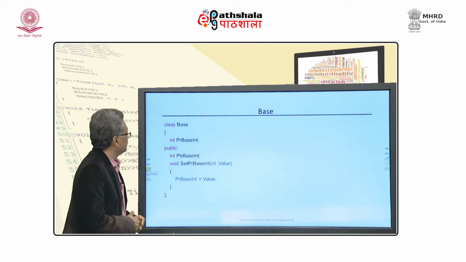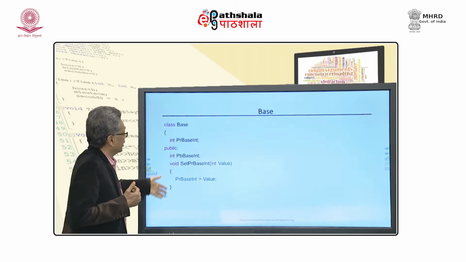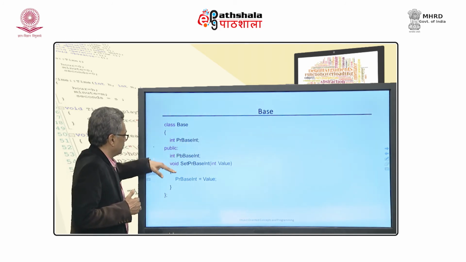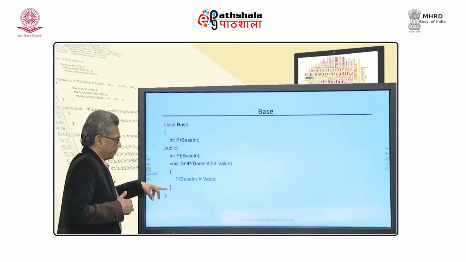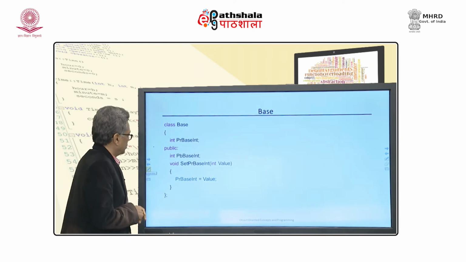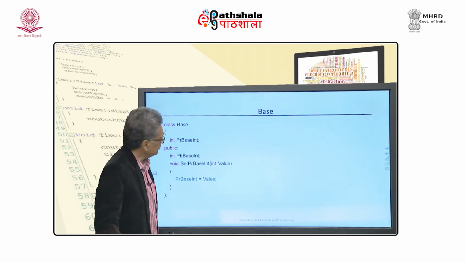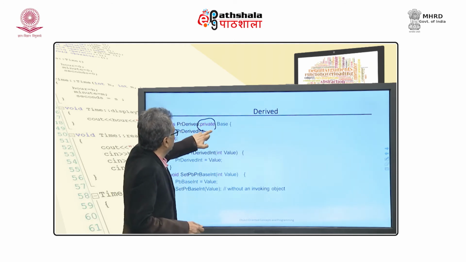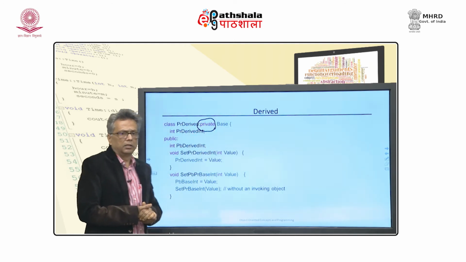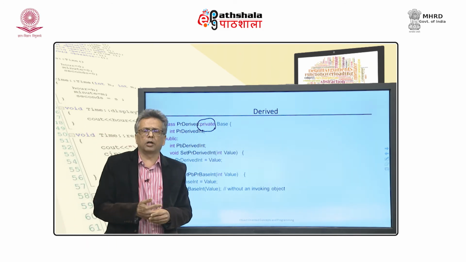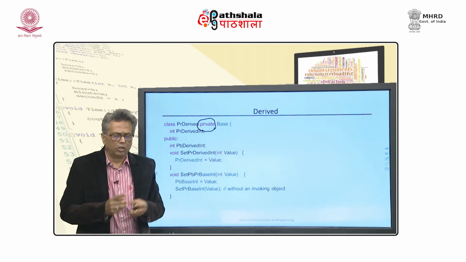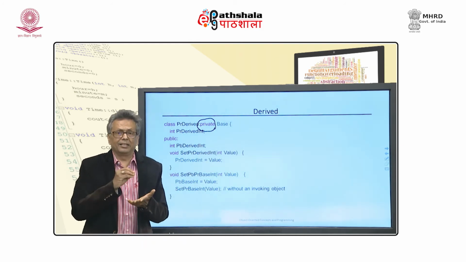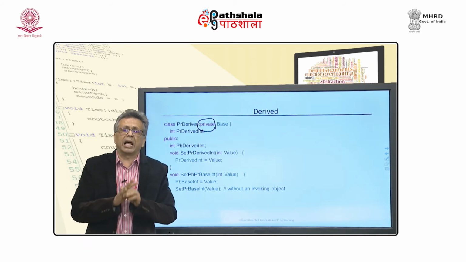And here is an example. The base is not different from the earlier example. You have a private member, a public member and a public function to manage this. Now, the difference between the previous and this case is that I am now deriving it privately. So, all base class members are now derived using private inheritance. Public members of the base class will become private, protected members will become private, and private members like the earlier case are not directly available.